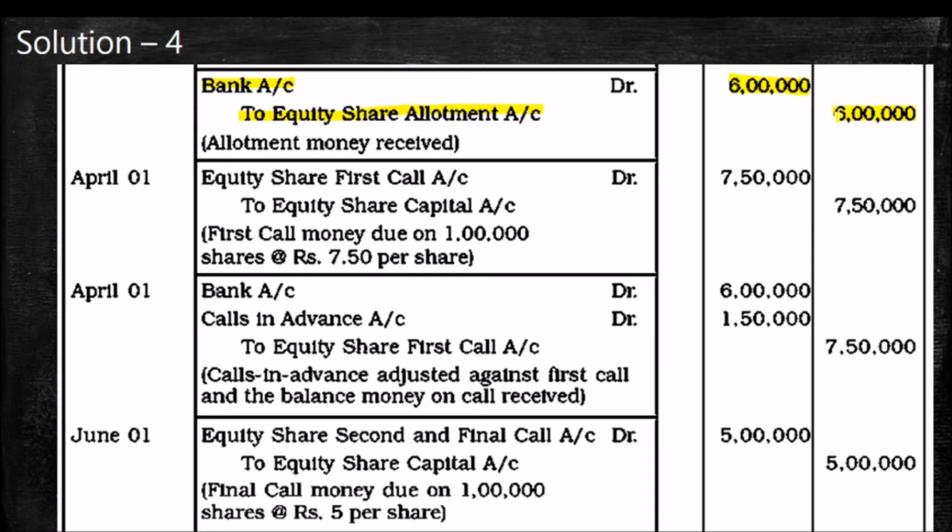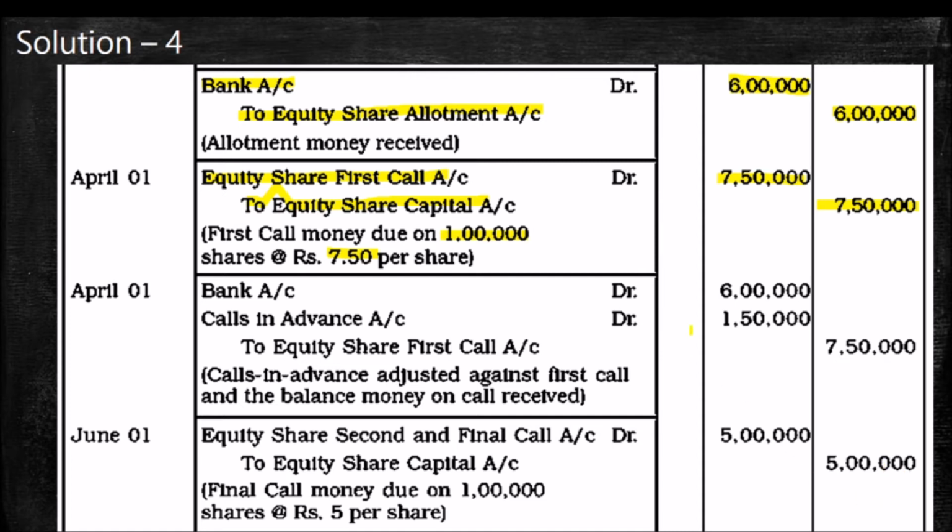Next, the equity share first call due entry. That also same, equity share first call account debtor to equity share capital amount 1 lakh into 7.50. So we have to get 7,50,000. But here also already we have adjusted some extra application money for first call and second call. So from that extra application money, what is adjusted for first call?